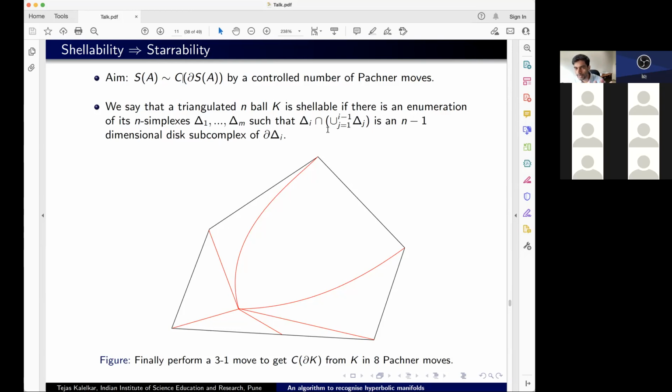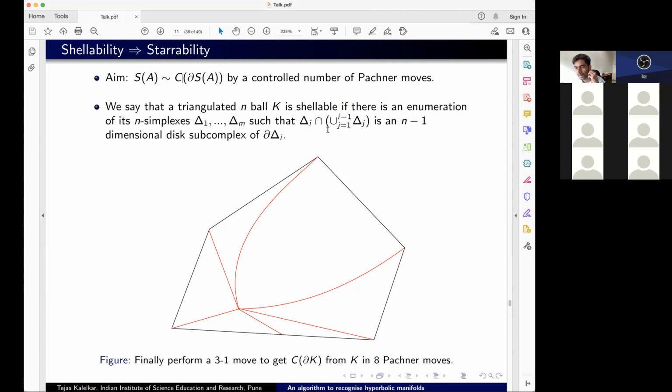The problem, of course, is that when I came across this for the first time, I thought, well, this is such an obvious property, everything should be shellable. But Mary Rudin in 1958 showed that even for a Euclidean 3-simplex, there is a Euclidean triangulation which is not shellable. And then Lickorish came up with several triangulations of S3 which are not shellable. So in some sense, even the simplest triangulations in dimension 3 and higher may not be shellable. Everything in dimension 2 is shellable, but the simplest triangulations of a ball in dimension 3 may not be.